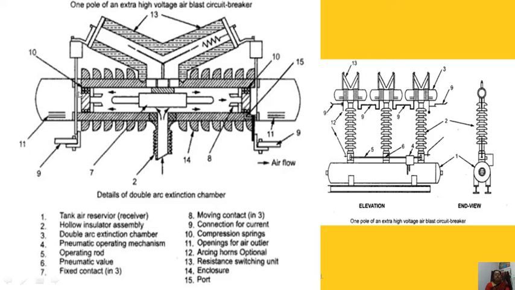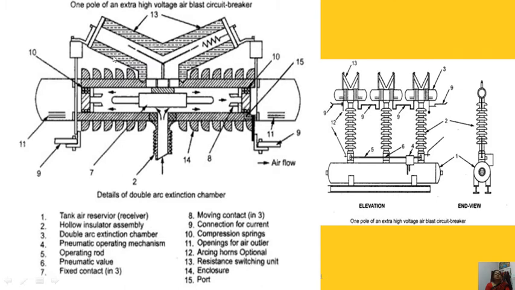Then arcing horns. Then the resistance switching unit. This is important. This resistance switching unit we require for extra high voltage application. We already covered this portion in our last lecture. Resistance switching for high voltage application is used to avoid current chopping or capacitive current breaking.